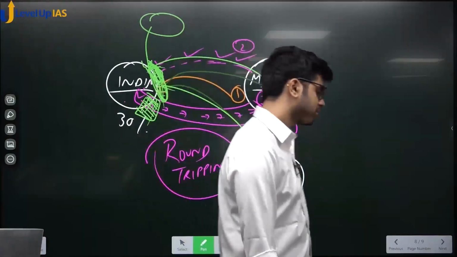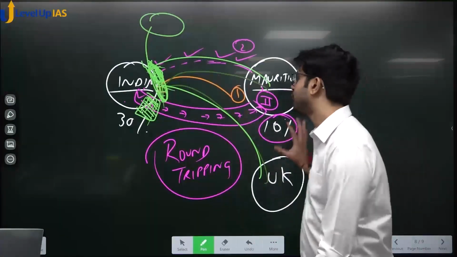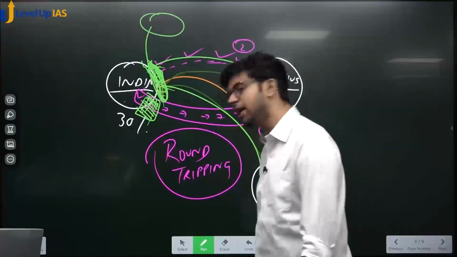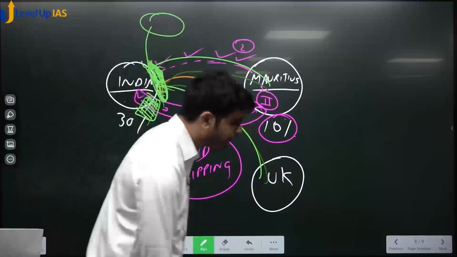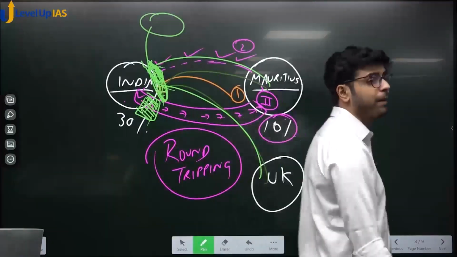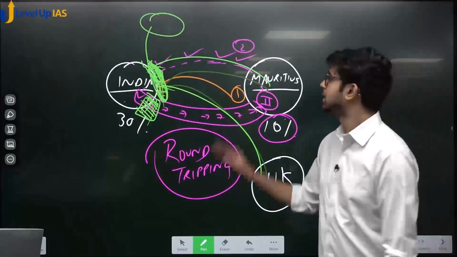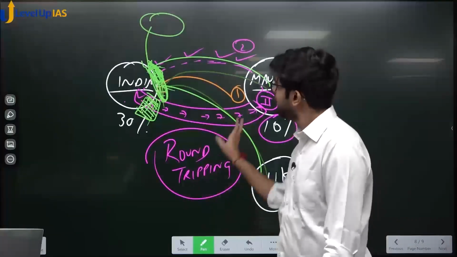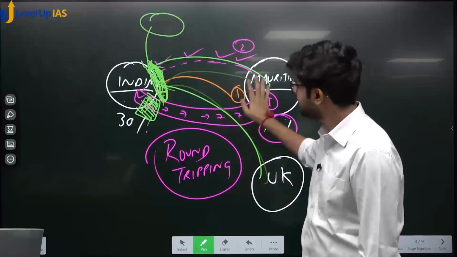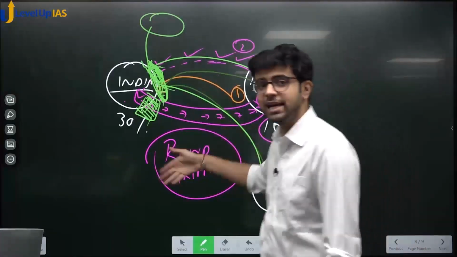Okay? See, we need foreign funds for India to progress. We definitely need foreign funds for India to progress. There is no debate about that. We need foreign funds, sir, but those funds have to be stable. Yes or no? Now some of those funds are this thing. See, I have moved to a different topic altogether. DTAA and round tripping is done. Okay, I have moved to a second topic.